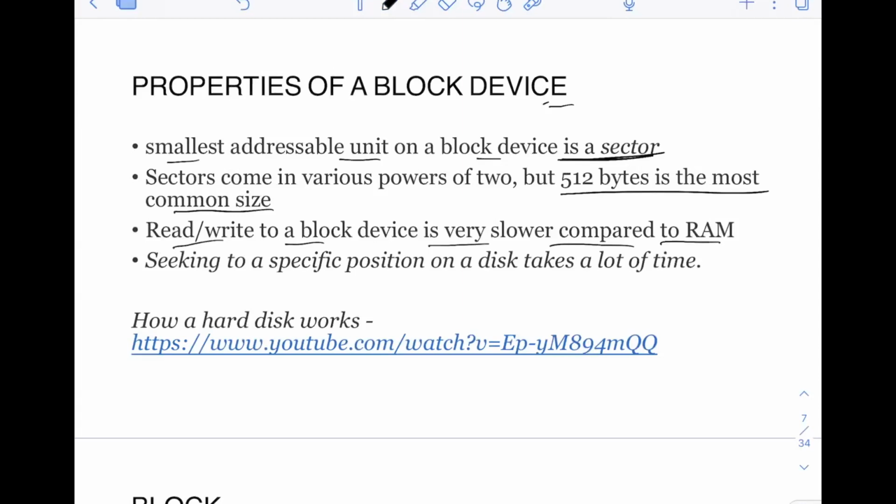Read and write to a block device is very slow compared to RAM. This is a very important point. When you are reading and writing to a block device like a hard disk, CD-ROM or floppy disk, it's a very slow operation. In RAM, reading and writing is very fast.